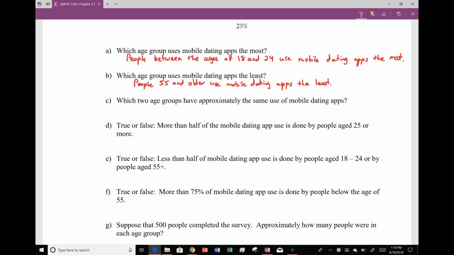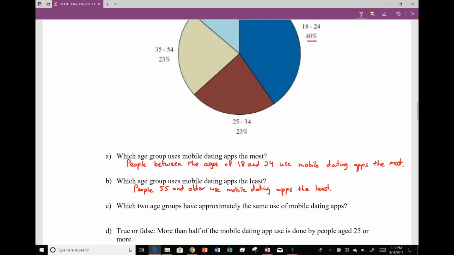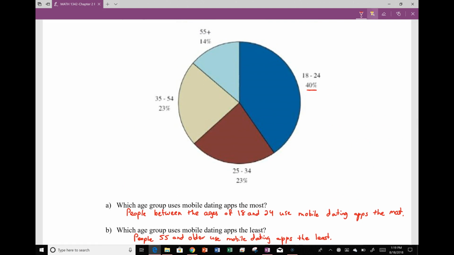True or false? More than half of the mobile dating app use is done by people aged 25 or more. So if we look at those aged 25 or more, we have these three groups.